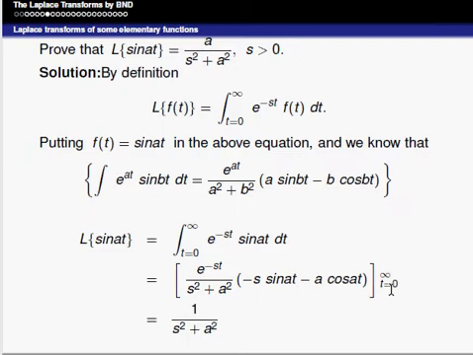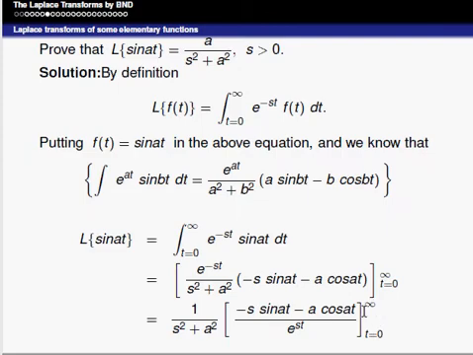It can be written as 1 by s square plus a square of minus s sin at minus a cos at divided by e power st, which goes to the denominator, t varies from 0 to infinity.